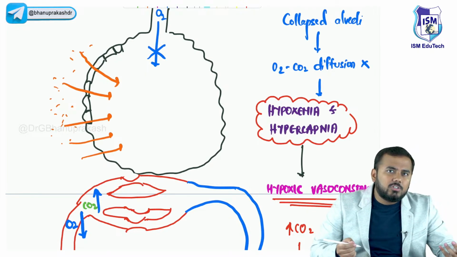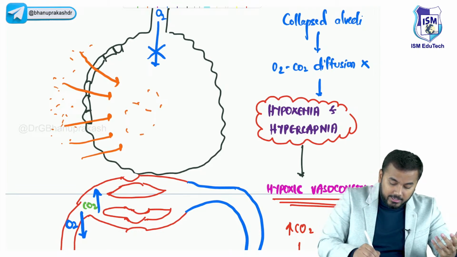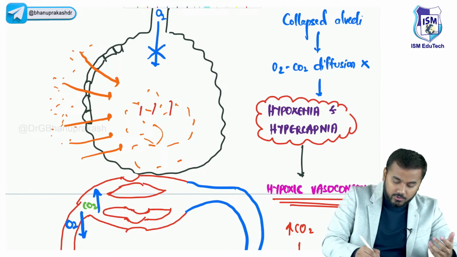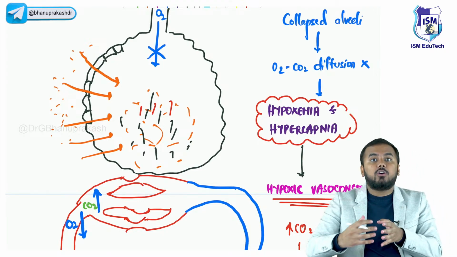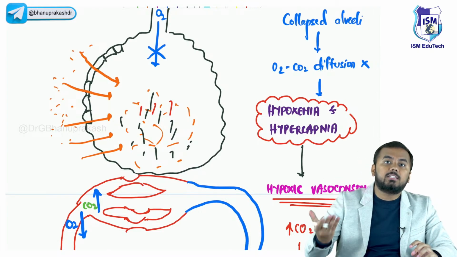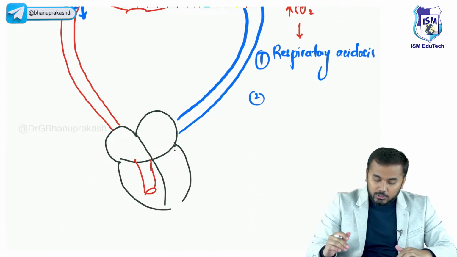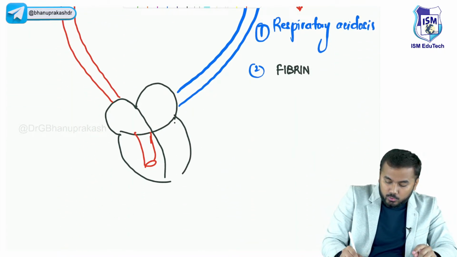What is the consistency of this fluid? This fluid is a protein-rich fluid. So there is a protein-rich fluid that is entering into the alveoli. See, there are also proteins in between. So this kind of exudate, whatever is there within the alveoli right now, is called fibrinous exudate, because it has a rich amount of proteins. So the second important thing that is going to happen is fibrinous exudate.